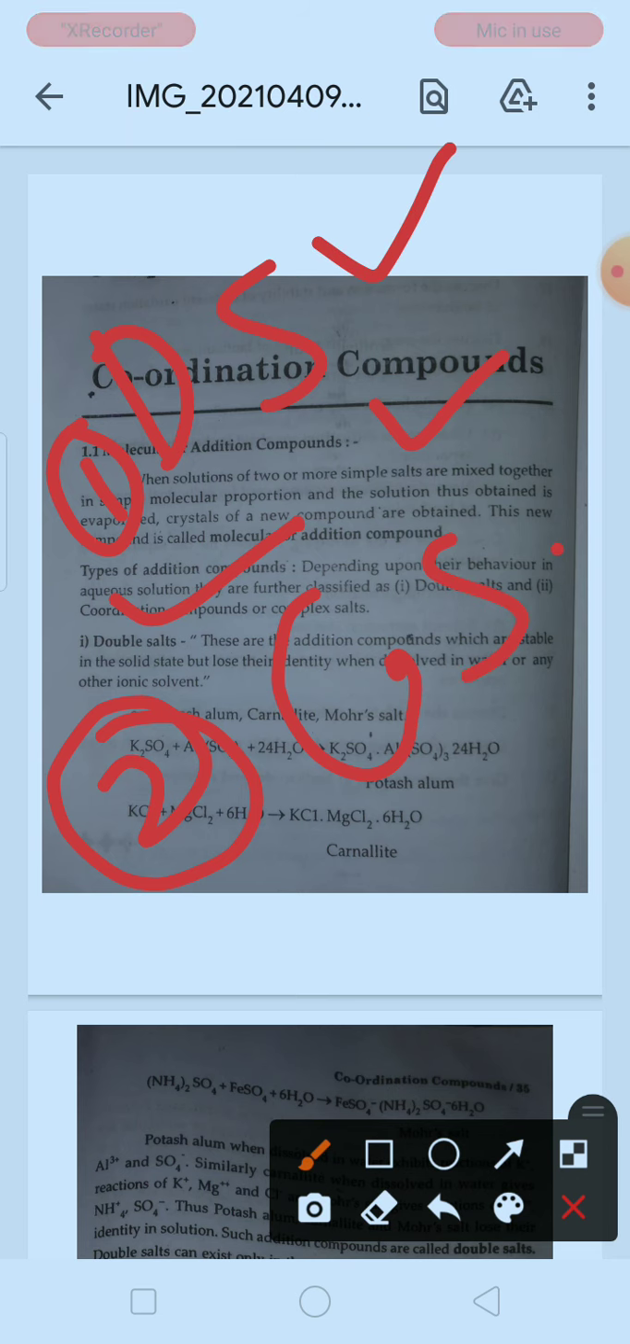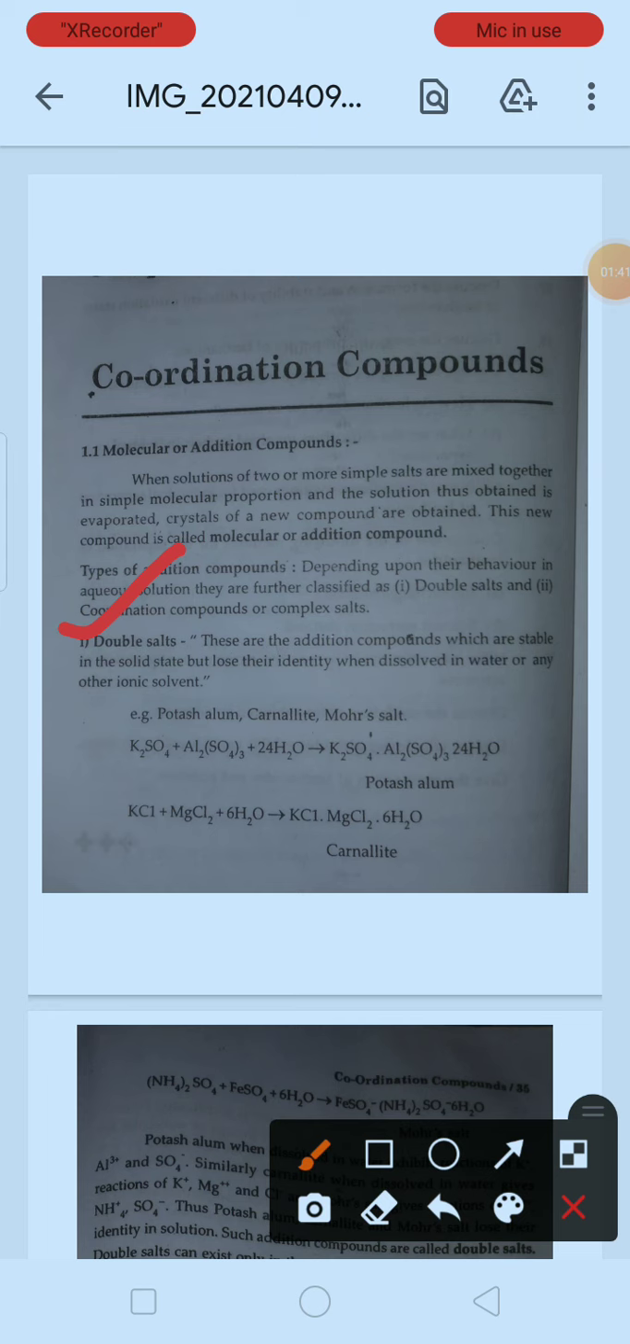This is the definition. These are the addition compounds which are stable in solid state but lose their identity when dissolved in water or any other ionic solvent. So double salts are one type of addition compounds. As long as they remain in solid state they are stable, but when they come in contact with water or any ionic solvent, containing positive and negative ions, they will lose their identity.